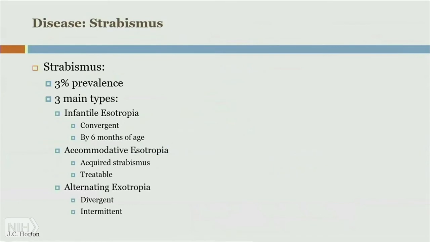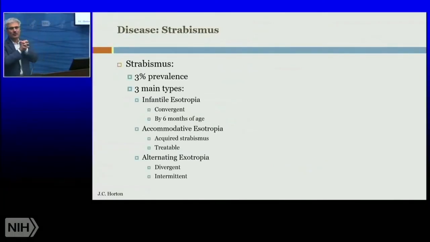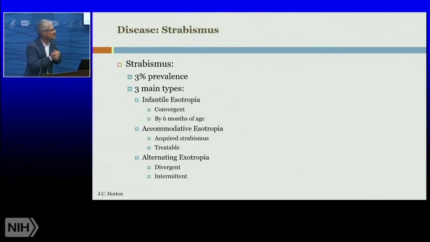Okay, so that was for the eye movement part of the portfolio. What about the disease part? And the main disease obviously affects strabismus. In strabismus, about 3% of US children show eye misalignment. There are many different ways of classifying strabismus. I'm going to follow Horton's approach, which is 3 main types.